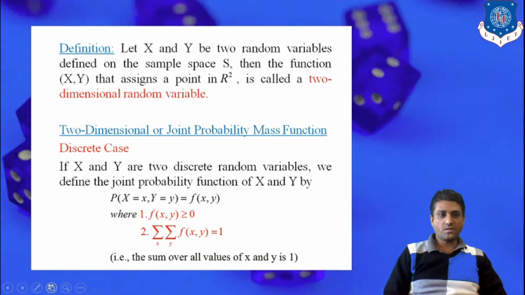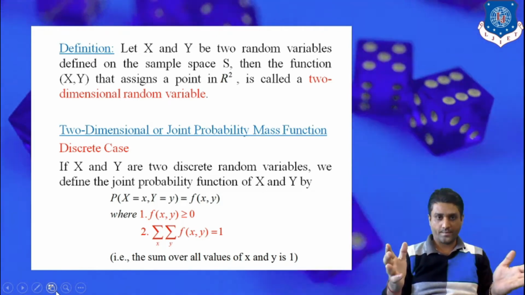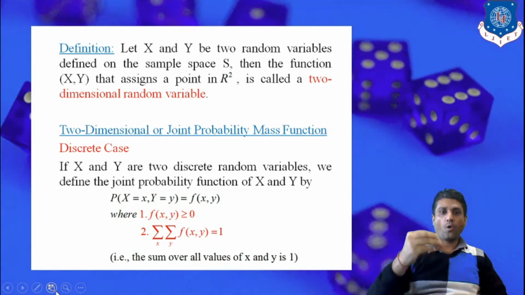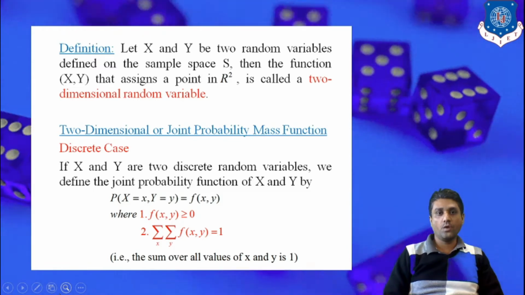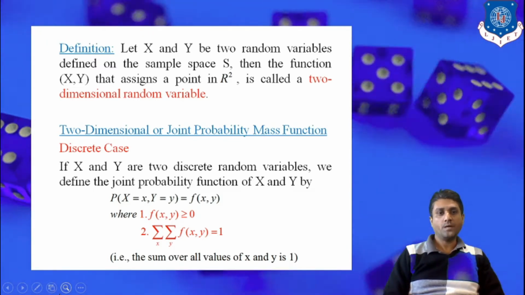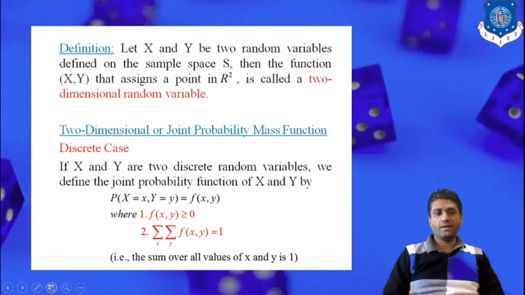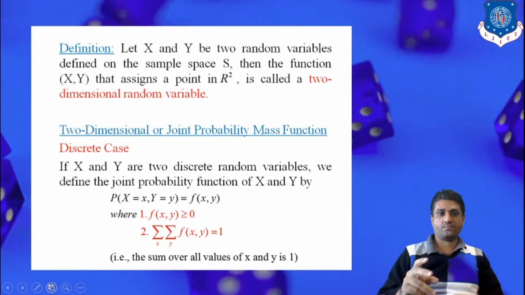In one dimension, probability of capital X equal to small x is f of x. We just extend that definition from one dimension to two: probability of X equal to x, comma, capital Y equal to y, is f of xy. If this is a joint probability function, then it must satisfy the following two conditions.